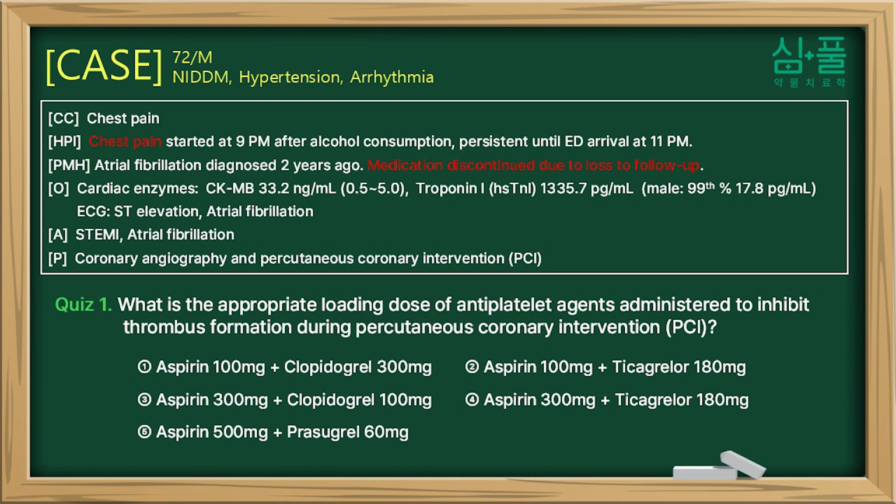He complains of chest pain. Tests showed significantly elevated cardiac enzymes, CKMB and troponin, and the ECG revealed ST elevation. He was diagnosed with STEMI and atrial fibrillation, and we plan to perform coronary angiography and percutaneous coronary intervention.